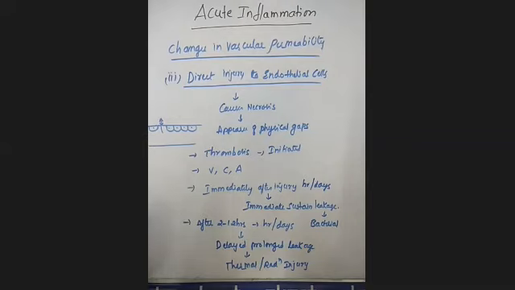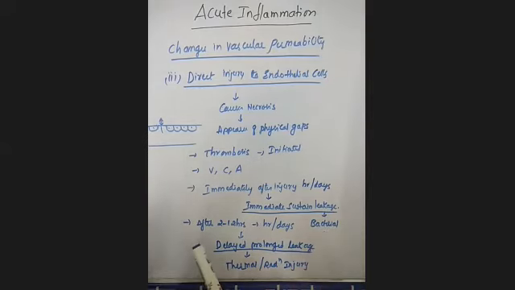Here you have to remember the two conditions: immediate sustained leakage and delayed prolonged leakage. What is immediate sustained leakage? If the response is immediate after injury and lasts for hours or days, you will call it immediate sustained leakage, and you observe this whenever there is any bacterial infection.